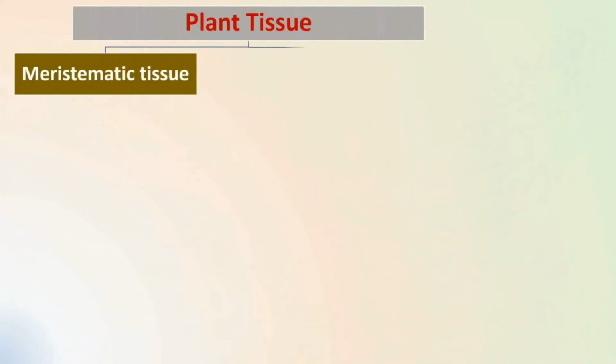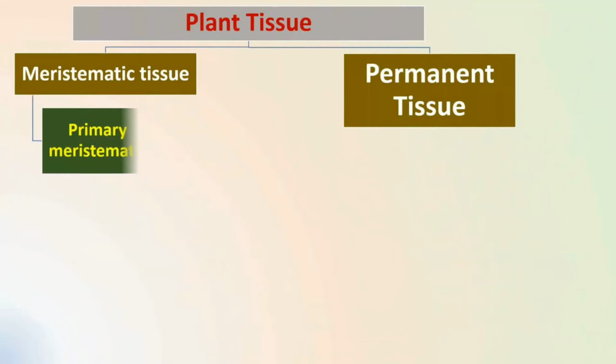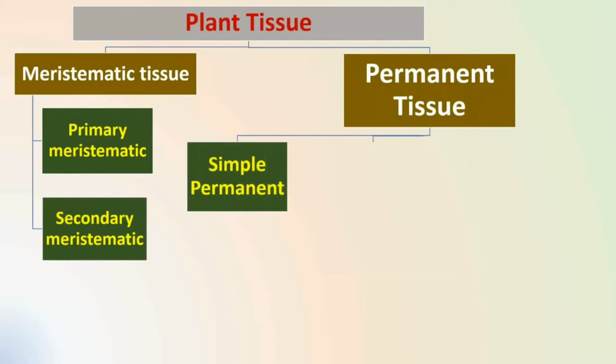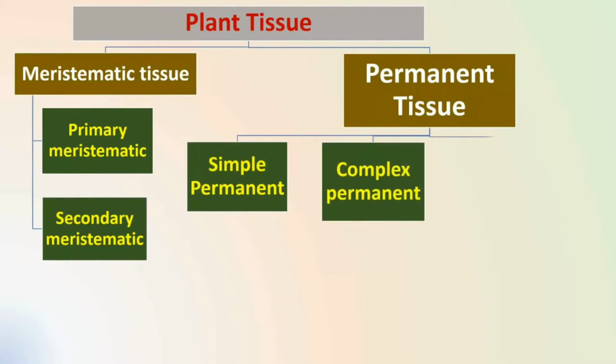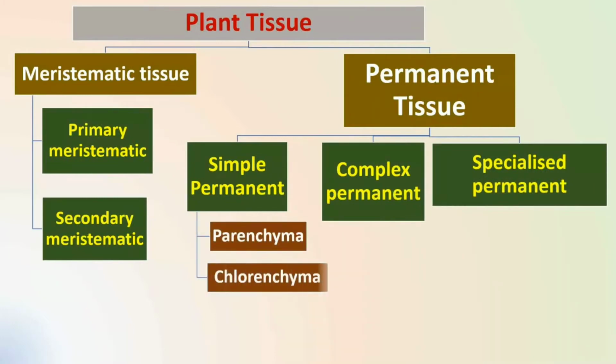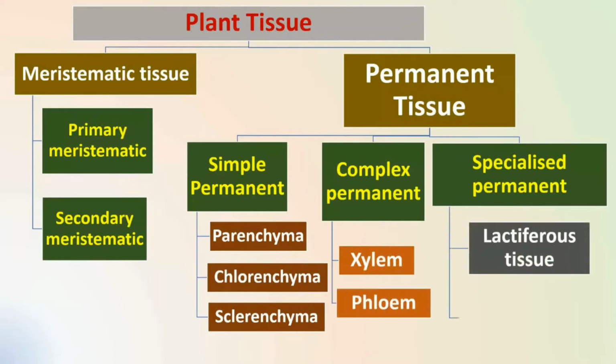Plant tissues can be categorized into meristematic tissues and permanent tissues. Meristematic tissues are comprised of primary meristematic tissue and secondary meristematic tissue. Permanent tissue can be further categorized into simple permanent tissue, complex permanent tissues, and specialized permanent tissues. Simple permanent tissue is comprised of parenchyma, chlorenchyma, and sclerenchyma. Complex permanent tissues are comprised of xylem and phloem. Specialized permanent tissues are comprised of lactiferous tissue and glandular tissues.